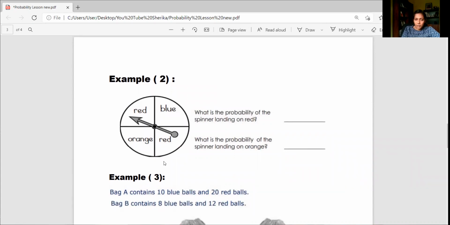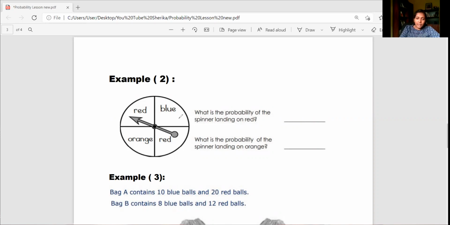It's a spinner. The question is, what is the probability of the spinner landing on red? That's the first part. And the second part, what is the probability of the spinner landing on orange? Now, before you answer this question, you have to study your spinner. So you have to get the correct information from the spinner.